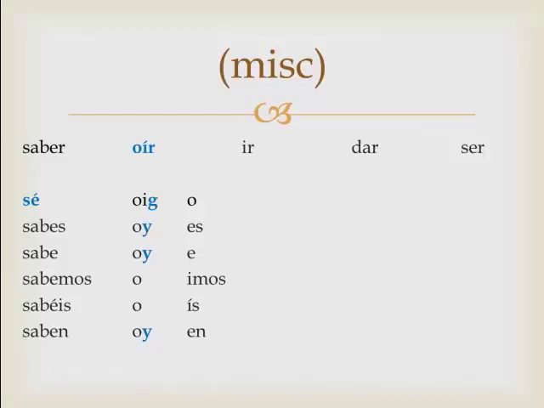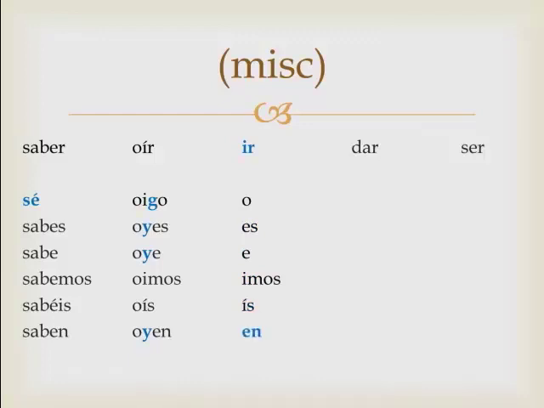Funny looking verb. Let's look at ir, to go. This verb, if you were to conjugate it, would just be o, es, e, imos, is, en. Ir is a verb, but it's also just an ending. So to make it an actual verb, they couldn't leave it just o, es, e, imos, is, en. That's just a set of endings. They changed it completely.